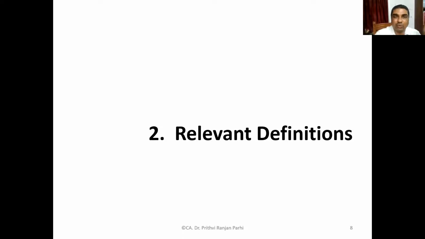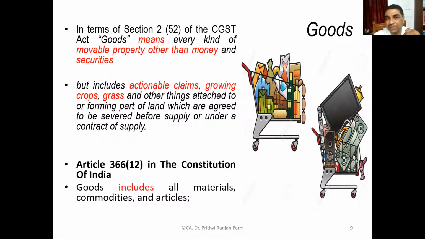So now let us go through a few definitions. These definitions are important. In the latter part, I'll be giving you a list of definitions which you need to study. But before understanding every important concept, we need to touch upon a few definitions. For supply, we need certain definitions. When we are learning the registration process, we also need to understand a few more definitions.